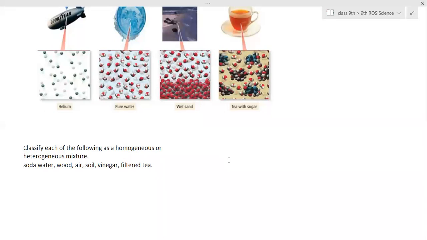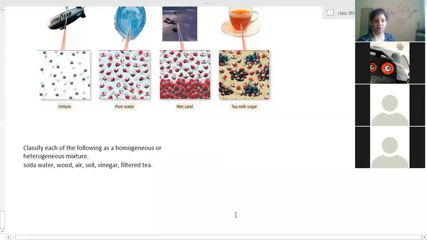Vinegar? Homogeneous. Vinegar is acetic acid in water. 5 to 8% of acetic acid present in water is called vinegar, and that is a uniform homogeneous mixture. Filtered tea after filtration is homogeneous. It's clear? Yes, ma'am.